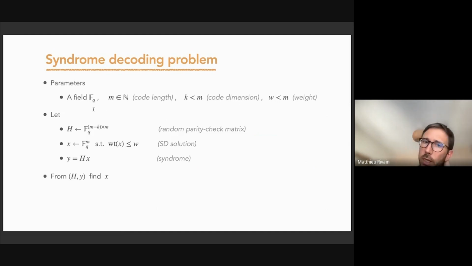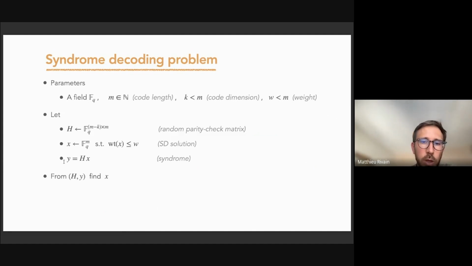To generate an instance, we first generate a random parity check matrix H, which is of dimension (m minus k) times m. We generate randomly the SD solution, which is a vector x with m coordinates of weight at most w. It means that we have at most w non-zero coordinates.